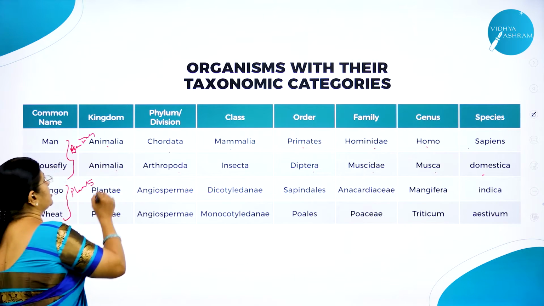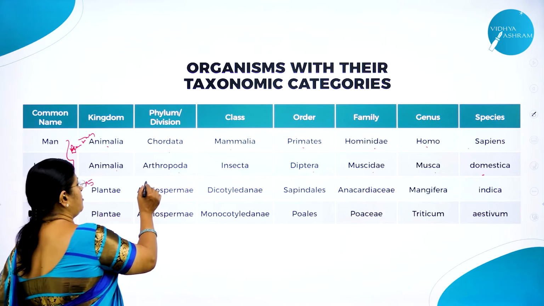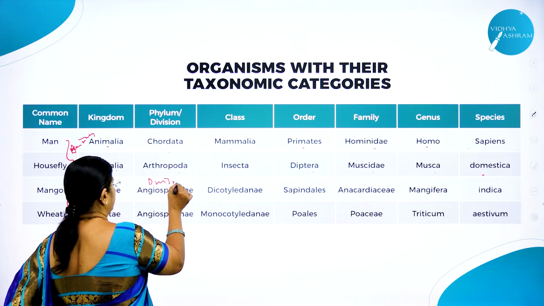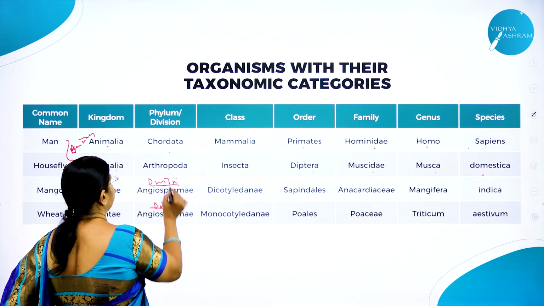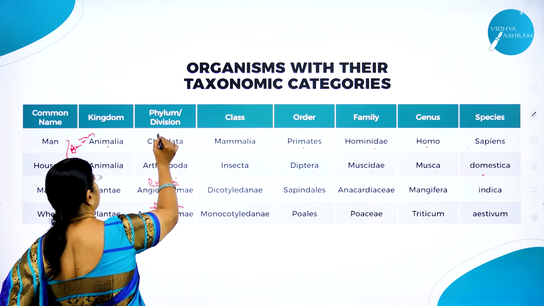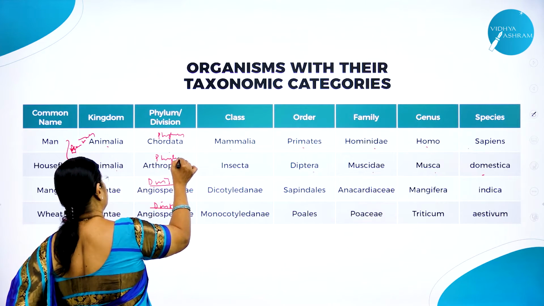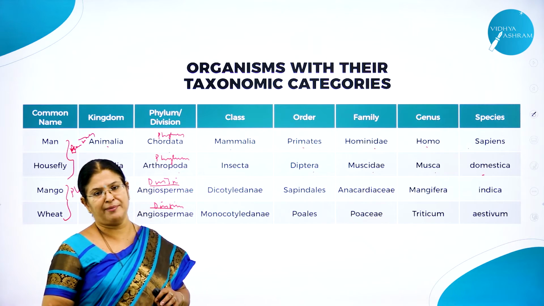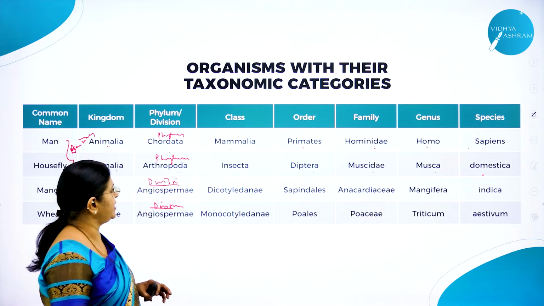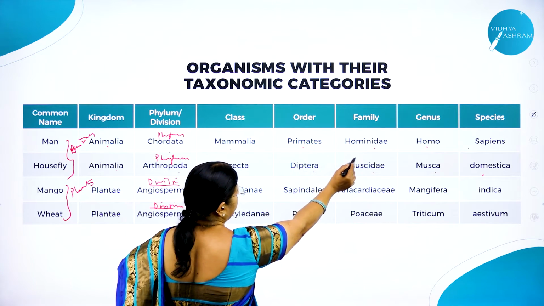So mango belongs to kingdom Plantae. Division, here we use the word called what? Division. For plants we use the word called division. For animals we use the word called phylum. Anyhow, all this you are going to study in the next very important chapter called Animal Kingdom, right? So here Mammalia, Primata, Hominidae, Homo sapien.